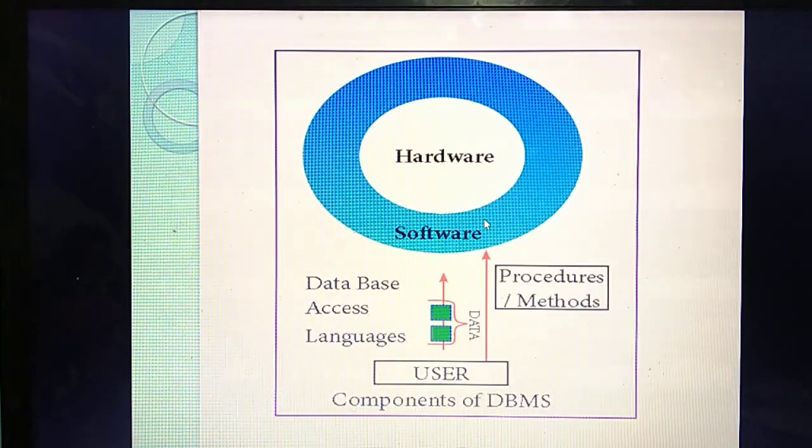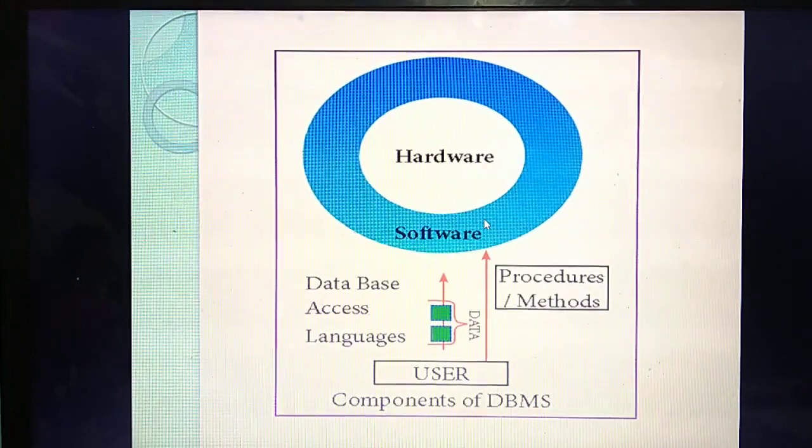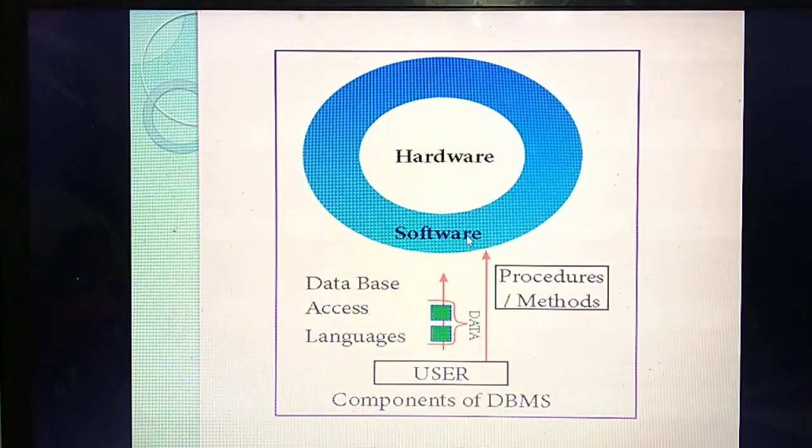Likewise, if there is simply a hardware, simply a computer, without software is there any use? No. So whichever software you need, you should install it. That they are showing in blue color. For hardware to work, software is needed. Consider the user is there. The user is giving some data.